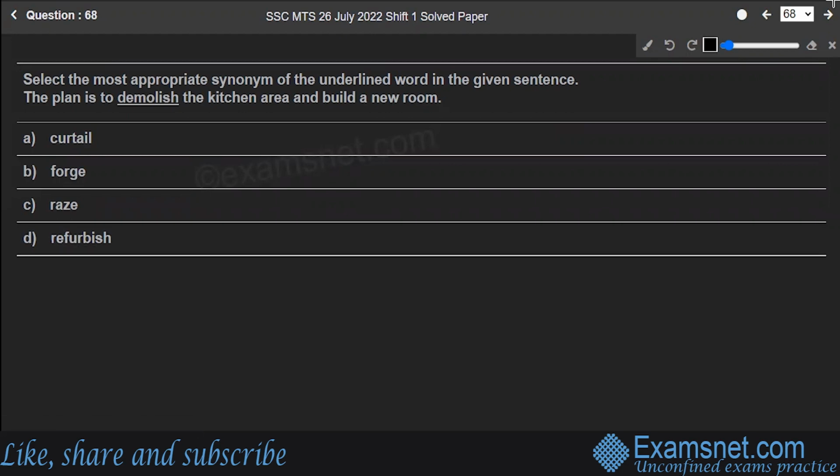Let's look at the meanings of the words first of all. If I'm looking at the one that is curtail, what do you mean by it? To make something shorter or smaller. Then is the word forge, to make an illegal copy.